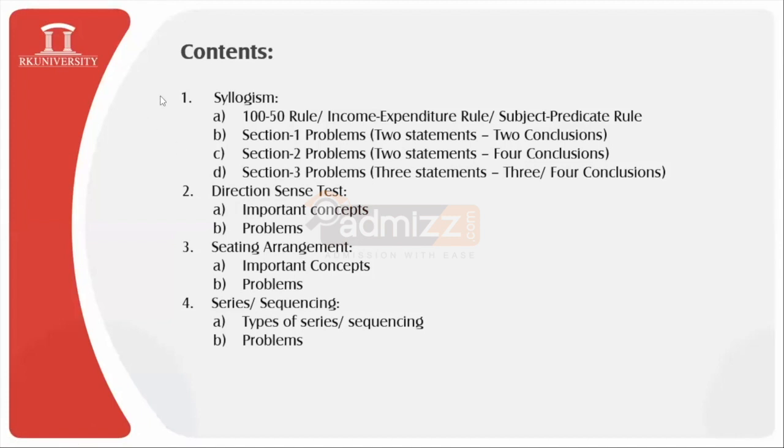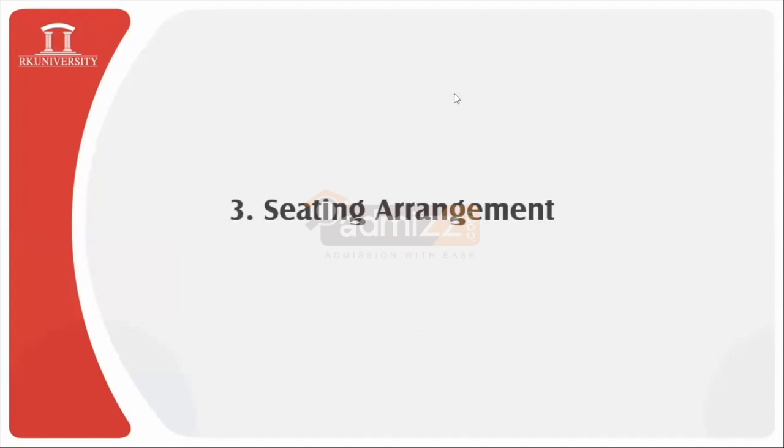Since we are already done with the chapters named syllogism and direction sense test, in today's session we will be covering the chapter named sitting arrangement, wherein we will look at two different topics. Very first, the important concepts related to the chapter, and after that we'll be simplifying a few of the problems related to sitting arrangement. So let's start with our discussion for the chapter named sitting arrangement.